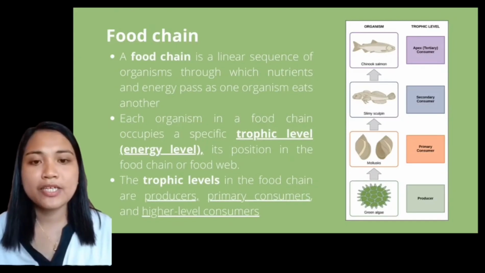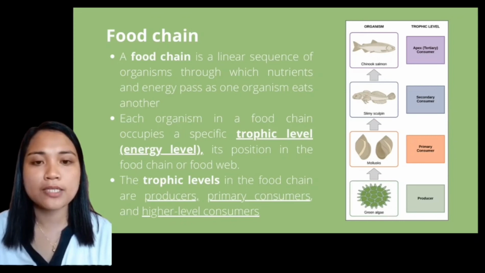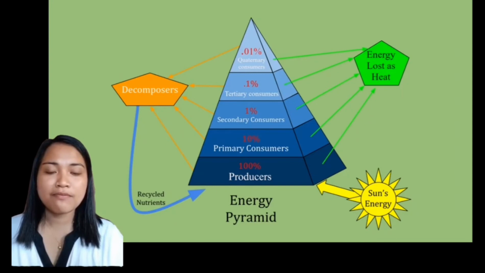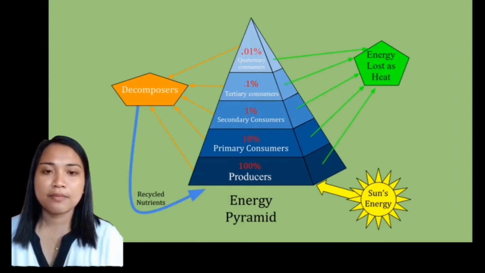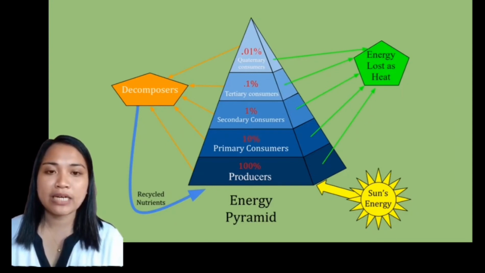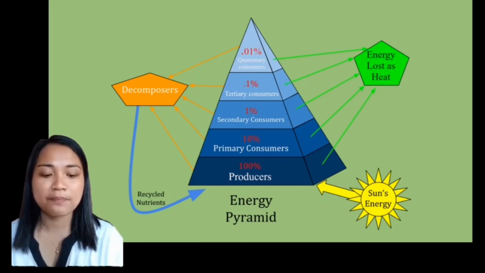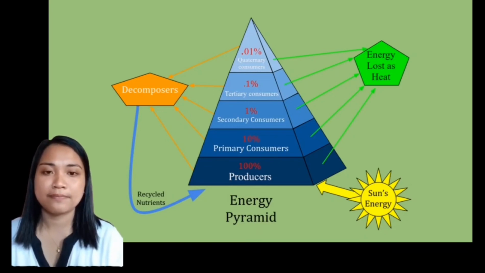A food chain is a linear sequence of organisms through which nutrients and energy pass as one organism eats another. Each organism occupies a specific trophic level, or energy level, in its position in the food chain or food web. An energy pyramid shows the relative amount of energy that passes from one trophic level to the next. Each trophic level has only about 10% of the energy available to the level below it.